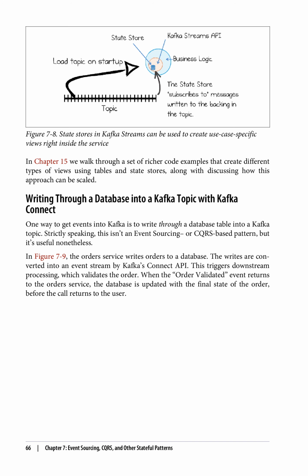Writing through a database into a Kafka topic with Kafka Connect. One way to get events into Kafka is to write through a database table into a Kafka topic. Strictly speaking, this isn't an event sourcing or CQRS-based pattern, but it's useful nonetheless.